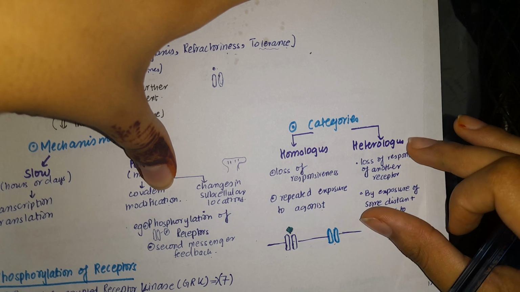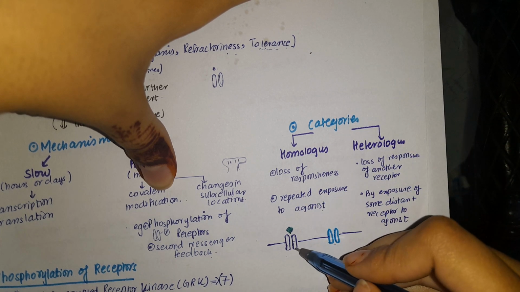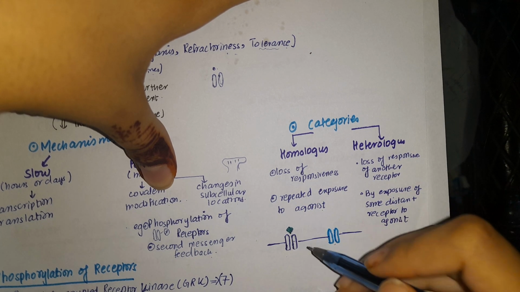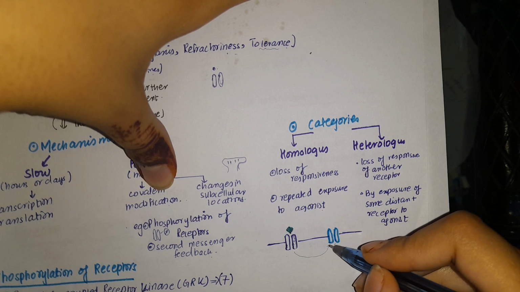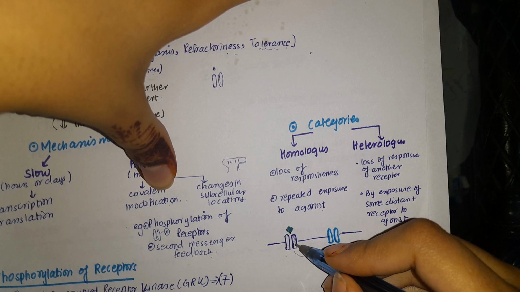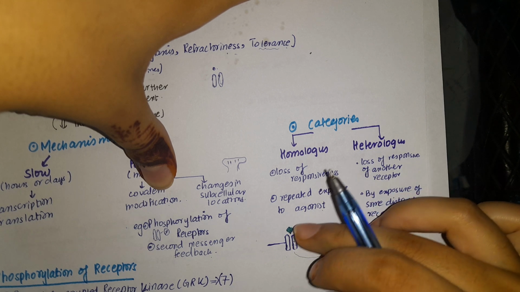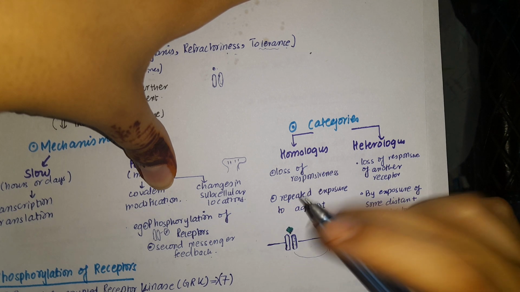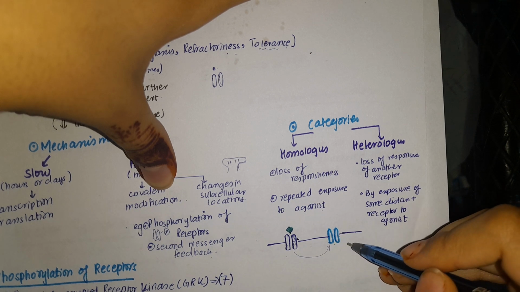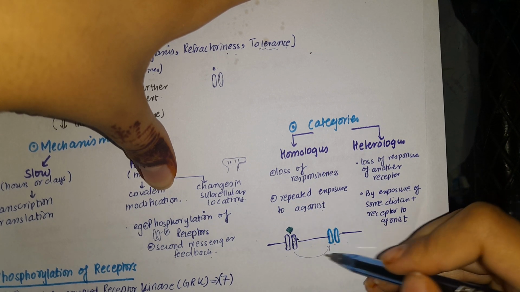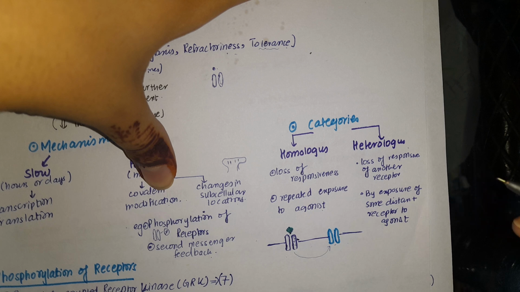But what happens in the heterologous one is that this receptor is exposed to this agonist, but now not only this receptor is affected, but another receptor which is not exposed to the agonist, which is not being repeatedly exposed to the agonist, but because this receptor has been desensitized, the other receptor also desensitizes. So this is a type of heterologous desensitization.